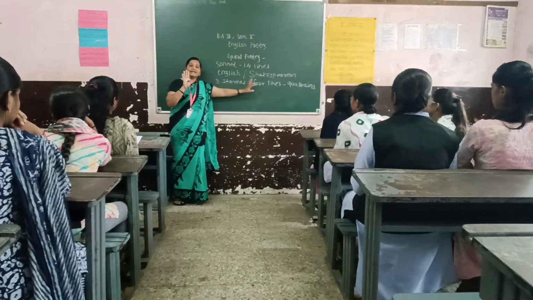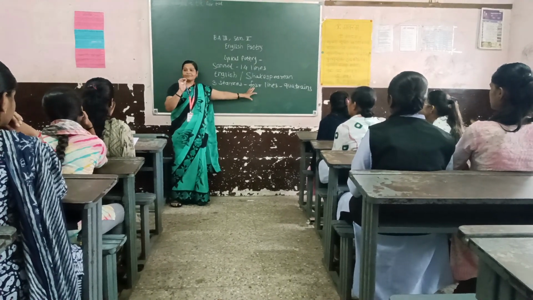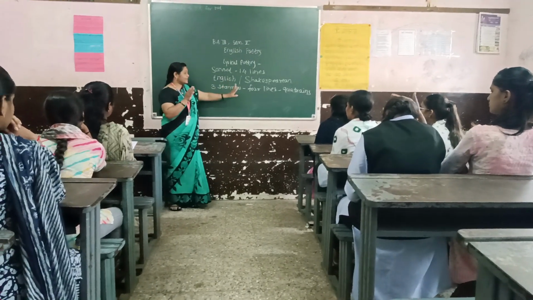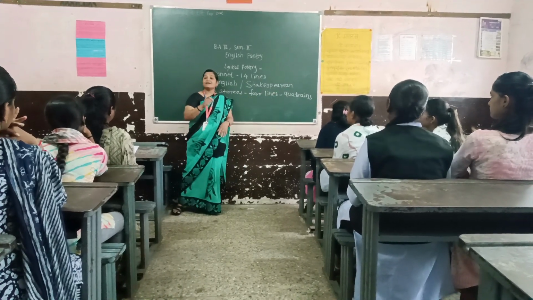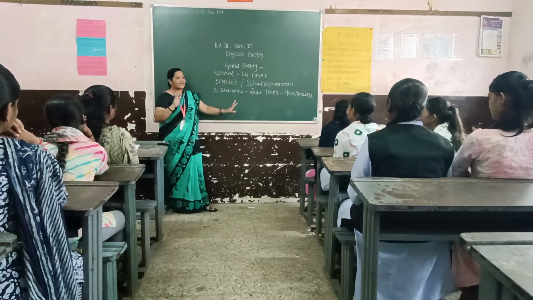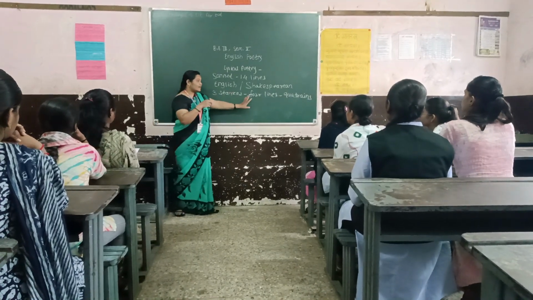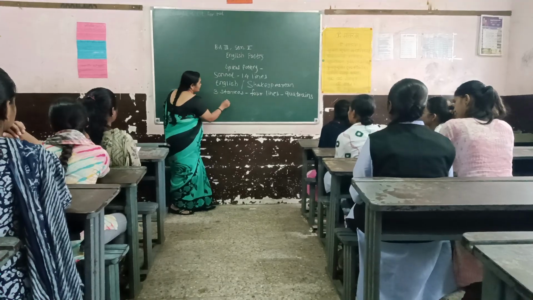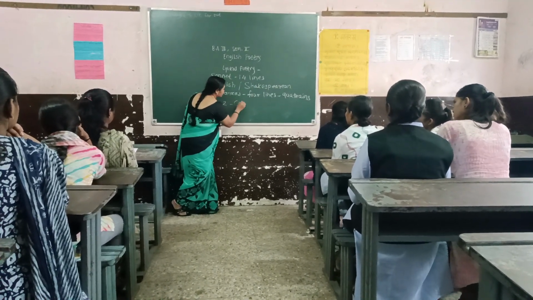So in total in the 3 stanzas, how many lines? 12 lines. So in the Shakespearean sonnet there are 3 quatrains of 4 lines. And how many lines remain? Only 2 lines. After these 3 quatrains there are 2 lines, and those 2 lines are called the couplet.